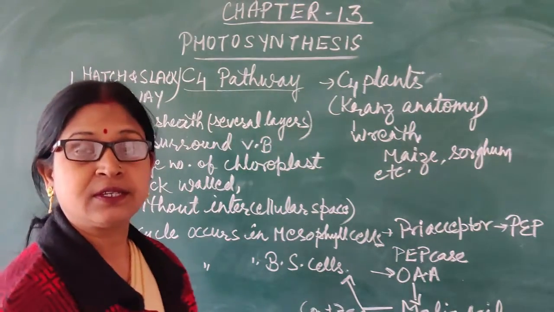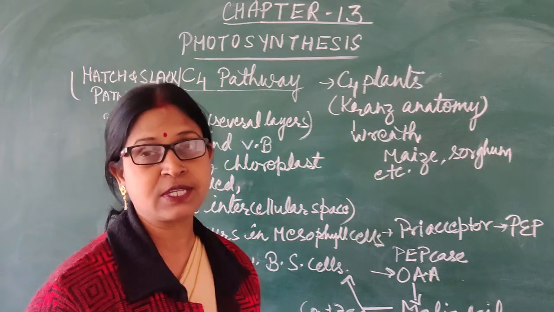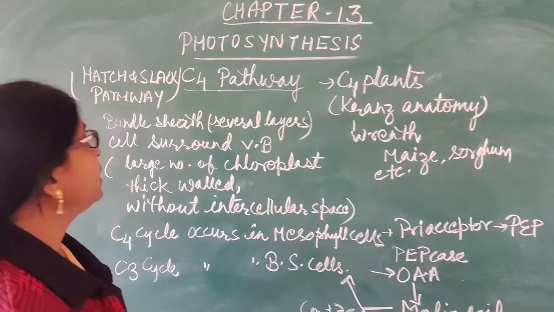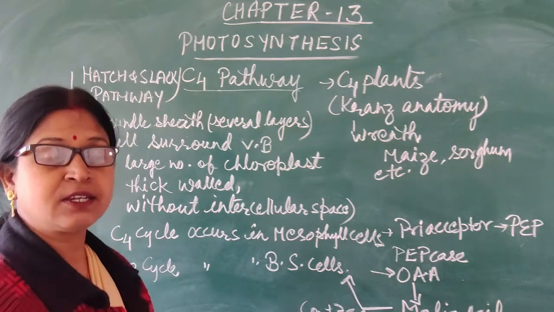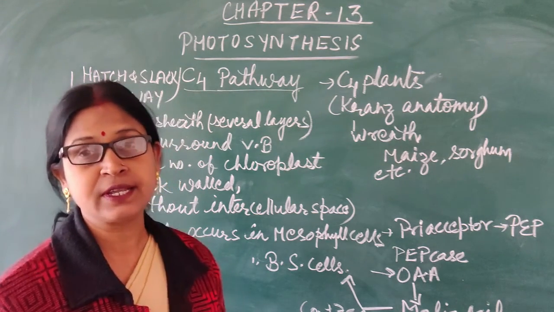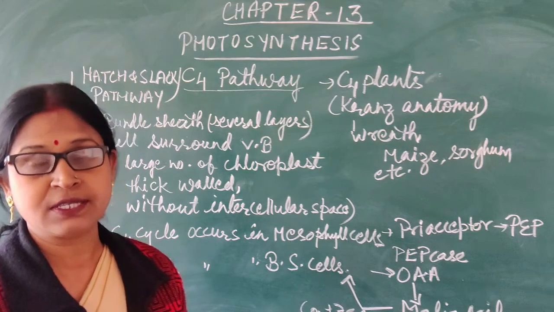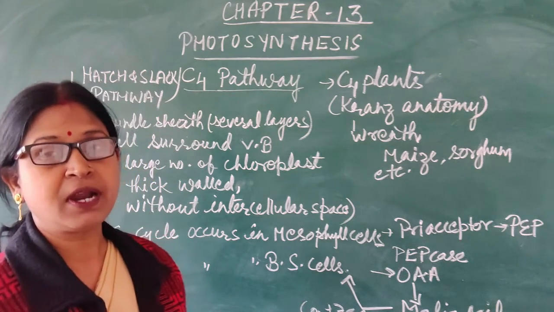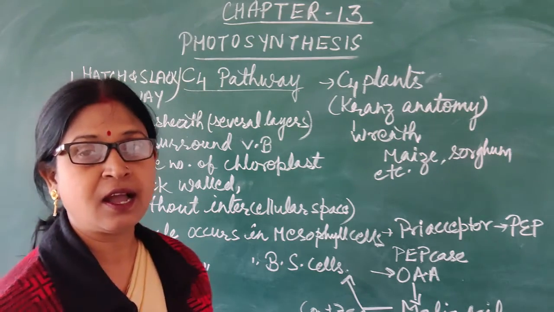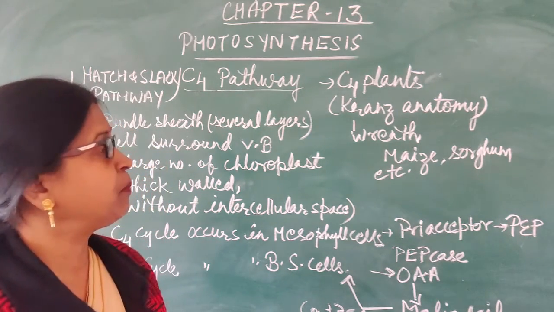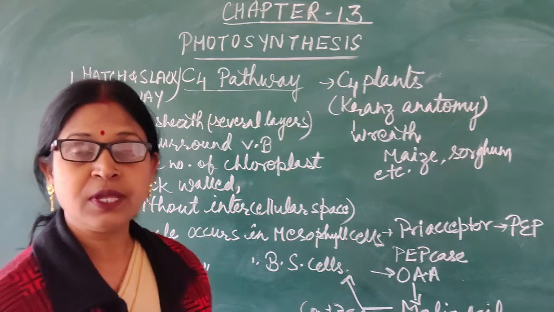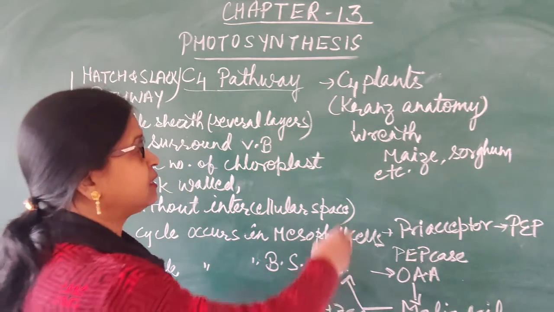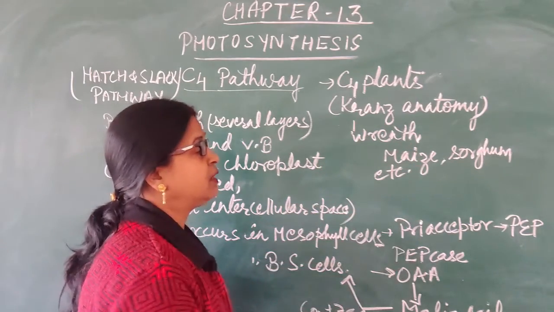Now we will start with the C4 pathway or C4 cycle, after this C3, that is Calvin cycle. The C3 cycle occurs in almost all the photosynthetic cells, whereas the C4 cycle occurs in some specialized plants, and those plants which exhibit the C4 cycle are known as C4 plants, because they have a different anatomy in their structure, and that is known as Kranz anatomy.